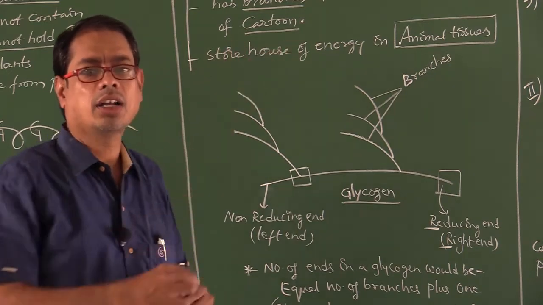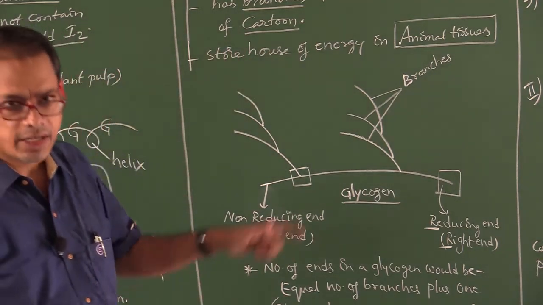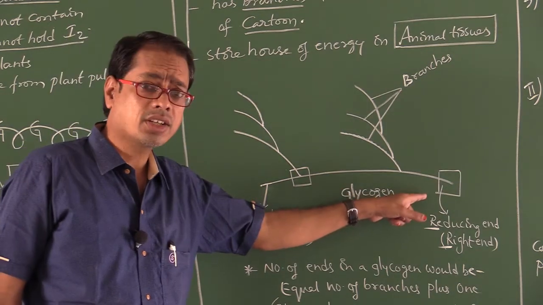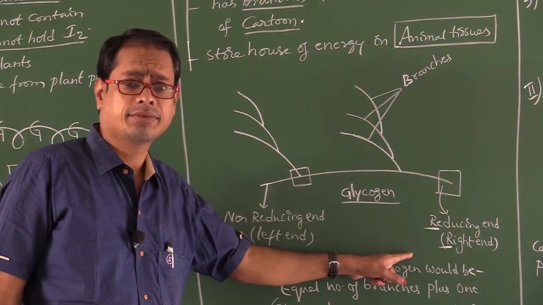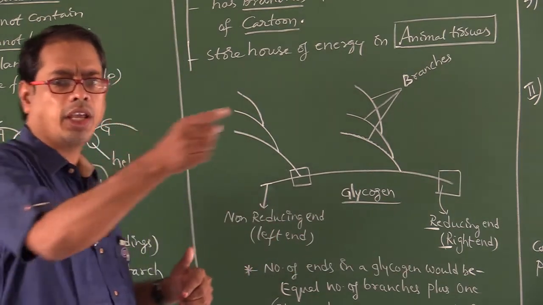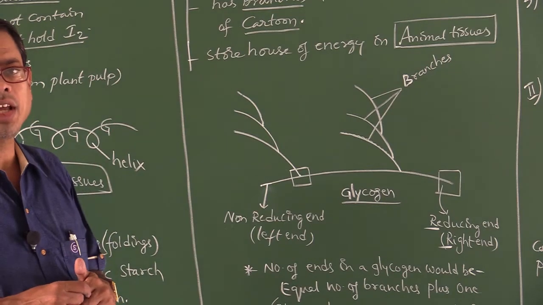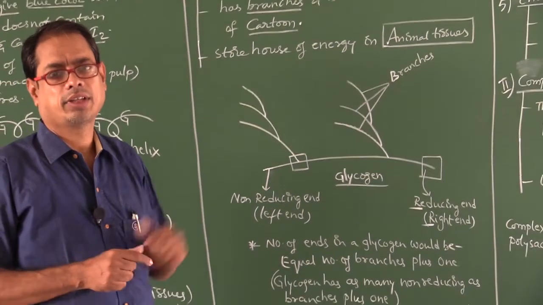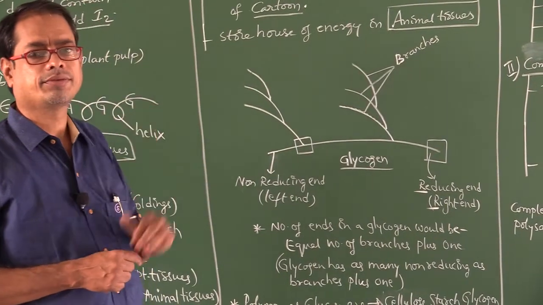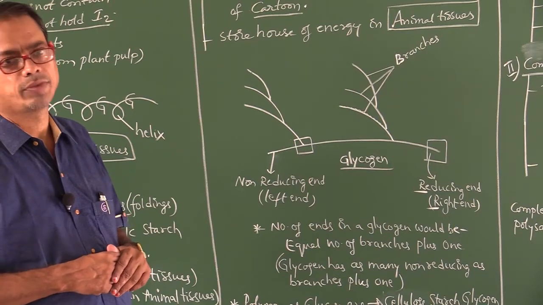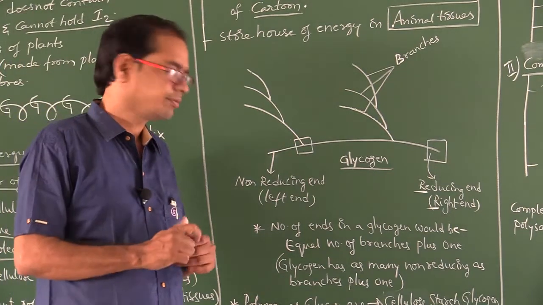Right end is called C-terminal end. Whereas in polysaccharide, right end is called reducing end. Left end is called non-reducing end. Try to remember.